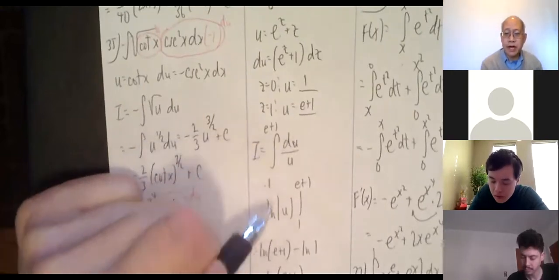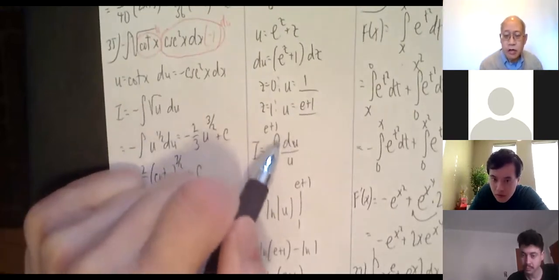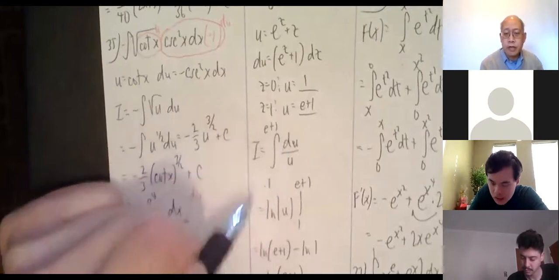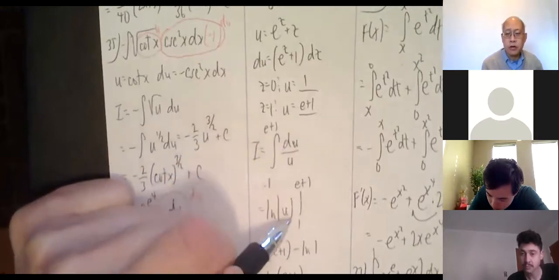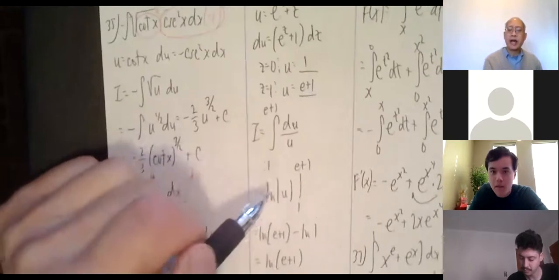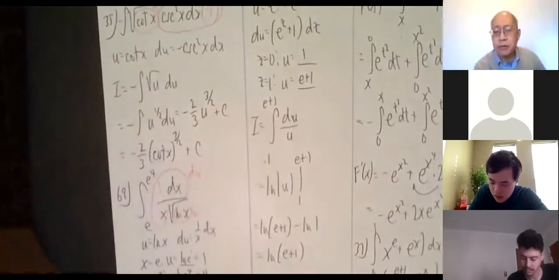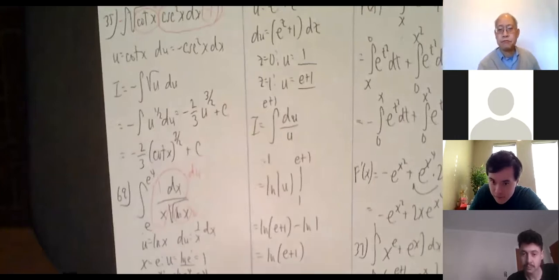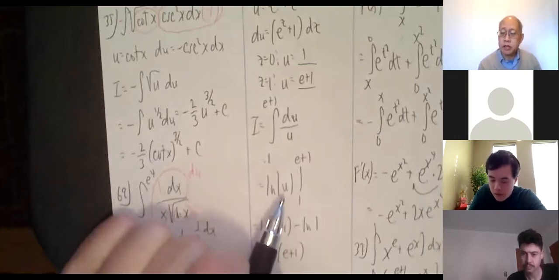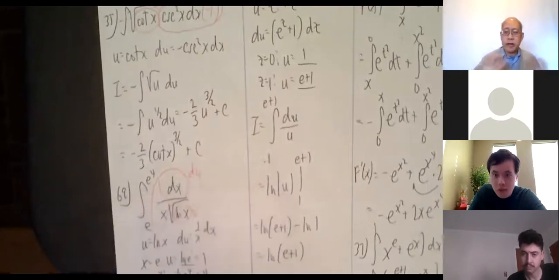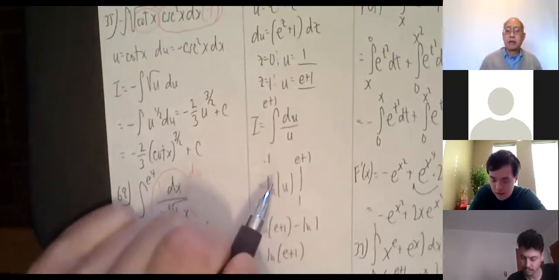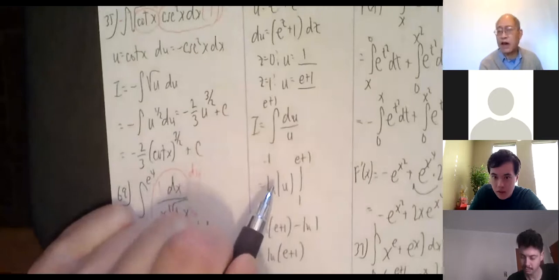All right, this is my natural log. Remember, you can pretend there's a 1 there, 1 over u du. Okay, so ln absolute value of u from 1 to e plus 1. And again, ground rules. If you're taking the absolute value of a quantity which is always positive, drop the bars. Same issue in the quiz. So I may have let it go in the quiz, but I'm not going to be as generous on the exam. You don't leave your answer as absolute value of 5, for instance. Absolute value of 5 is 5.